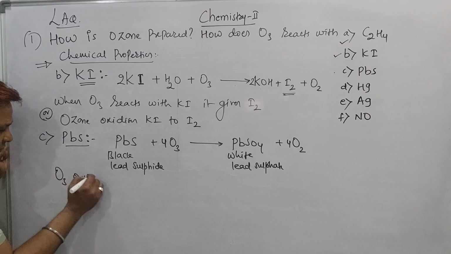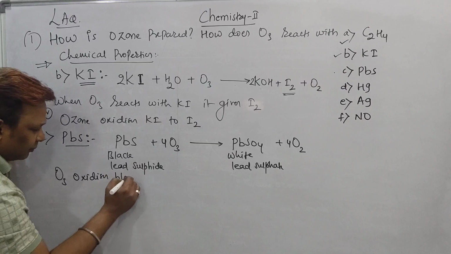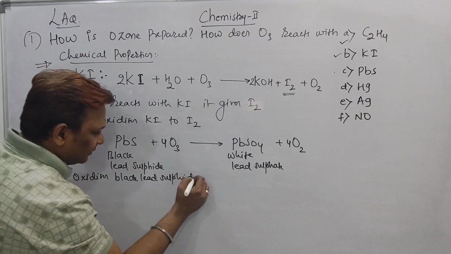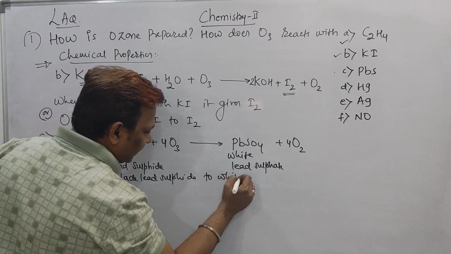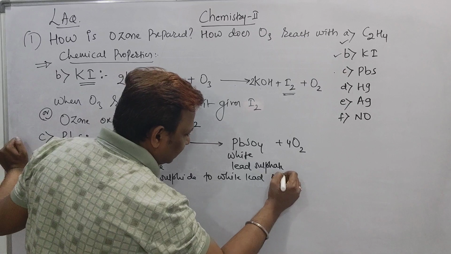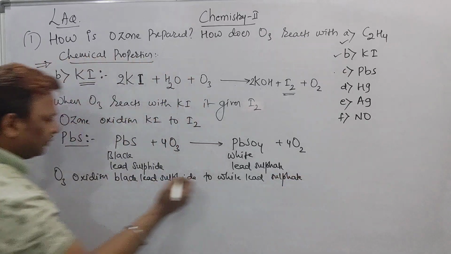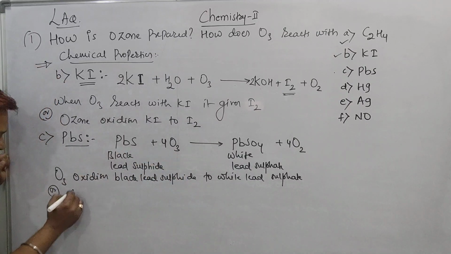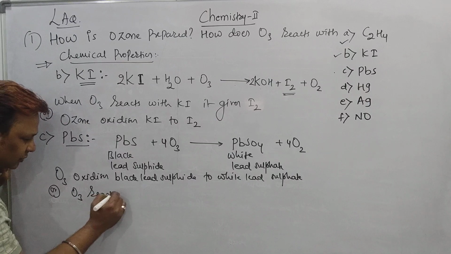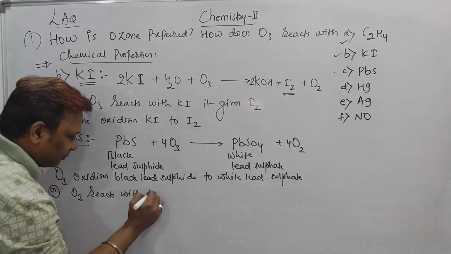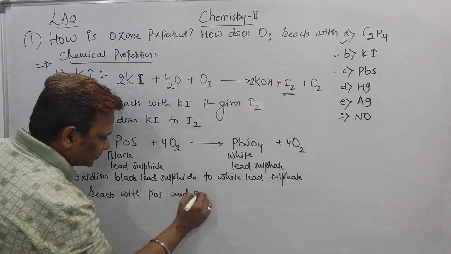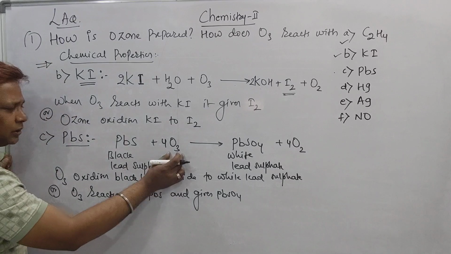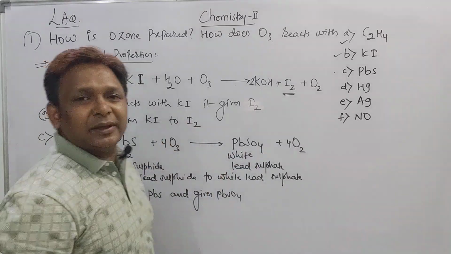Ozone oxidizes black lead sulfide to white lead sulfate. But if you feel this statement is difficult, then here is a simple statement. Ozone reacts with PbS and gives PbSO4. See beta, ozone reacts with PbS and gives PbSO4.